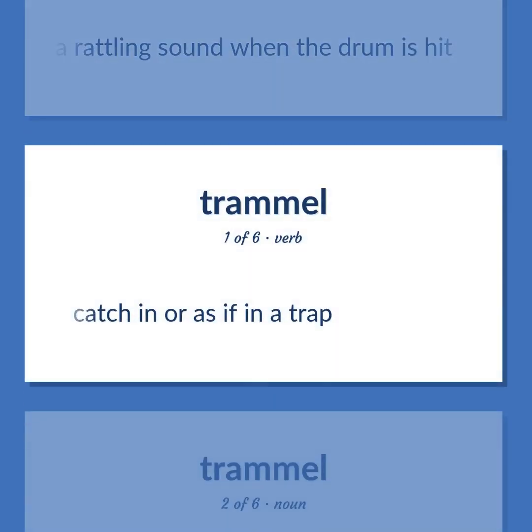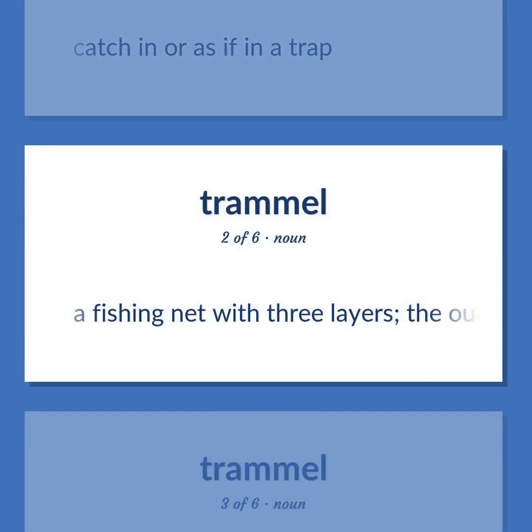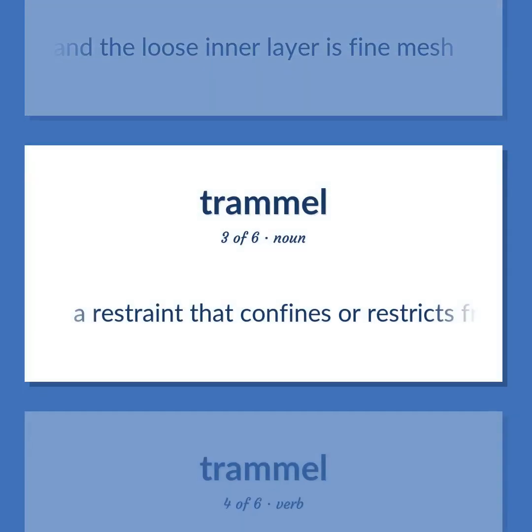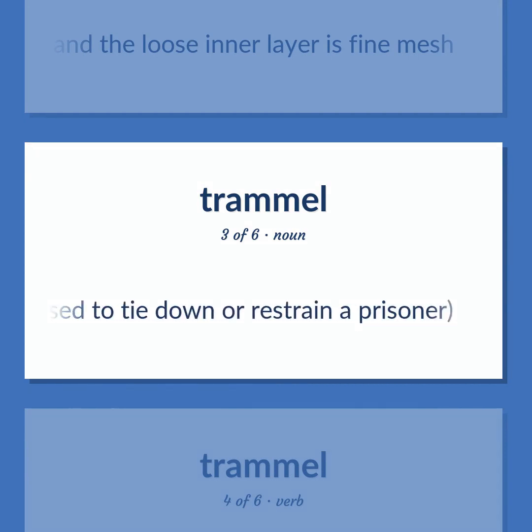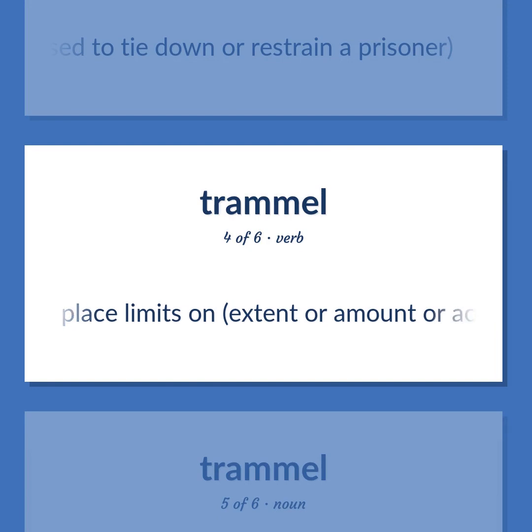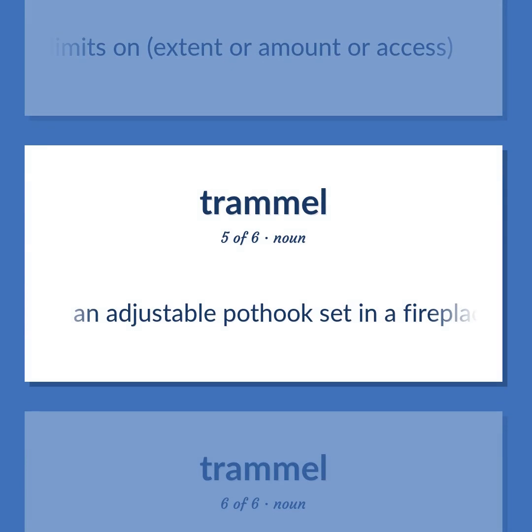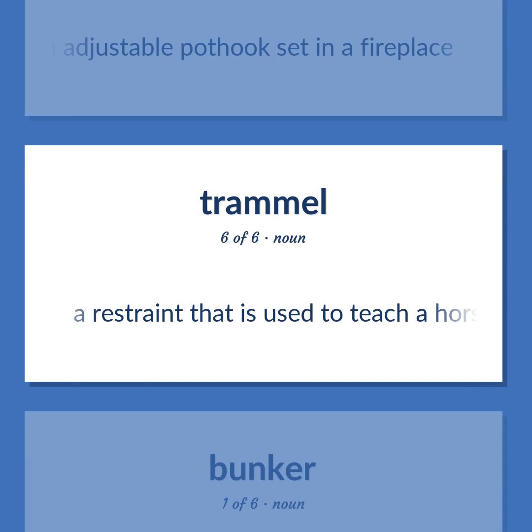Catch in or as if in a trap. A fishing net with 3 layers. The outer 2 are coarse mesh and the loose inner layer is fine mesh. A restraint that confines or restricts freedom, especially something used to tie down or restrain a prisoner. Place limits on, extent or amount or access. An adjustable pothook set in a fireplace. A restraint that is used to teach a horse to amble.